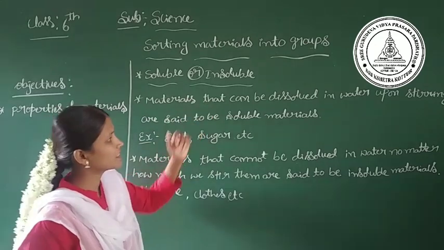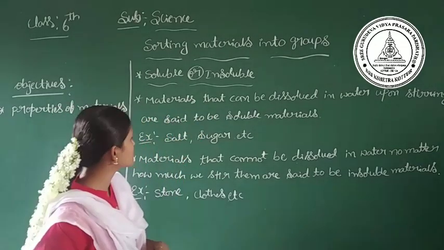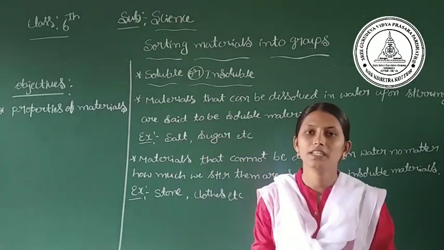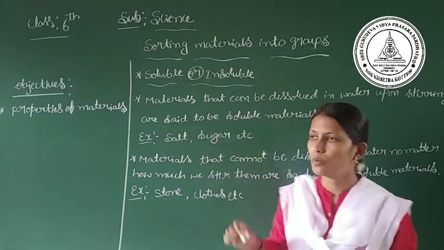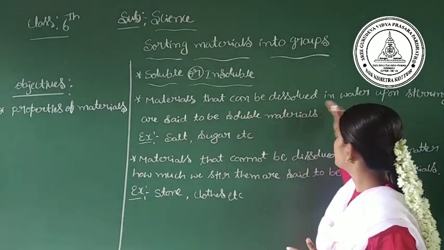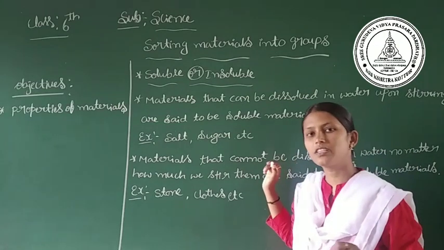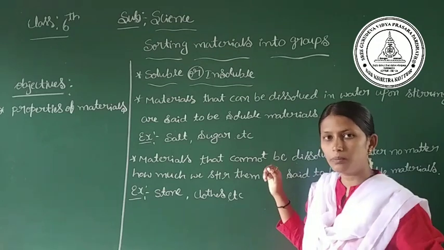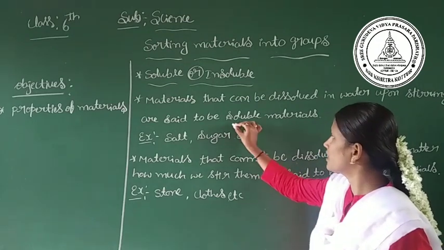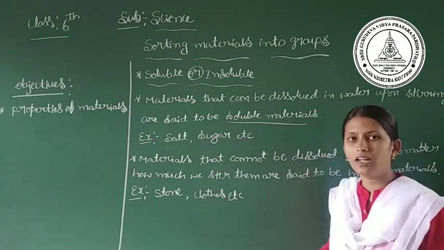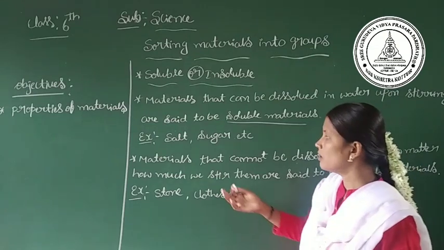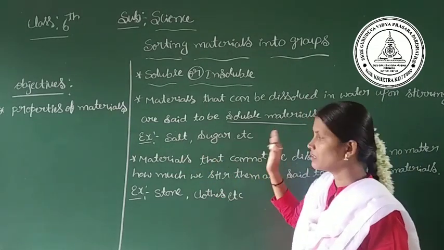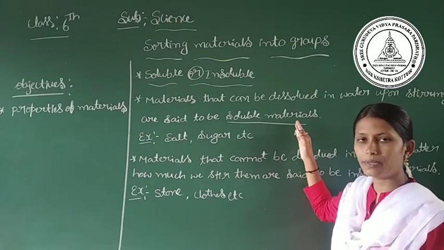Now, the materials that can be dissolved in water upon stirring are said to be soluble materials. The materials which dissolve completely in water after stirring for some time, we call soluble materials, as we saw in the activity. The best examples are salt and sugar. These are a few examples of soluble materials.